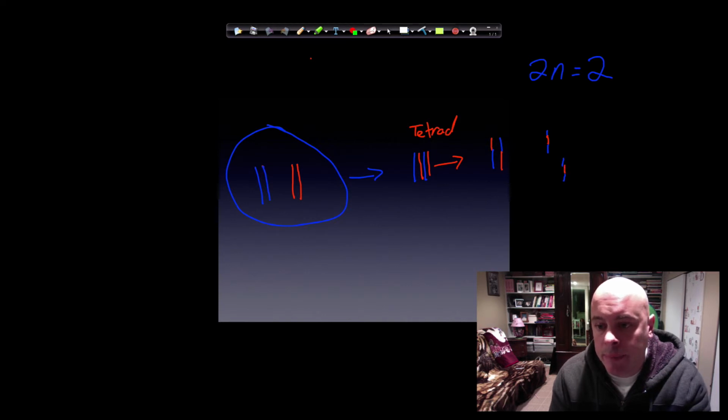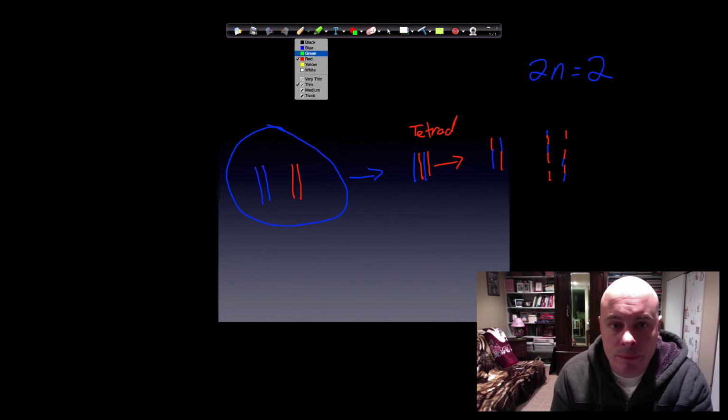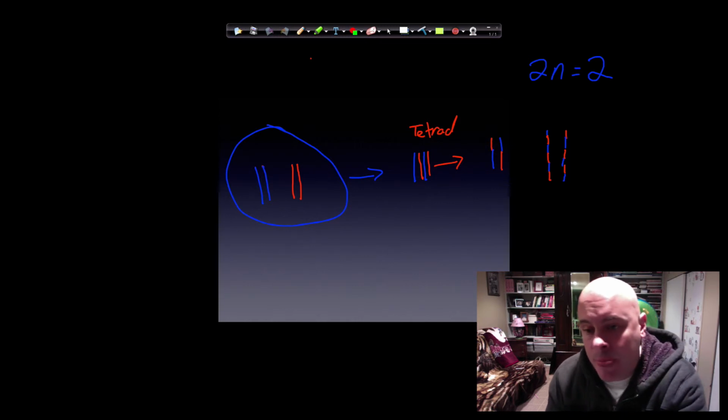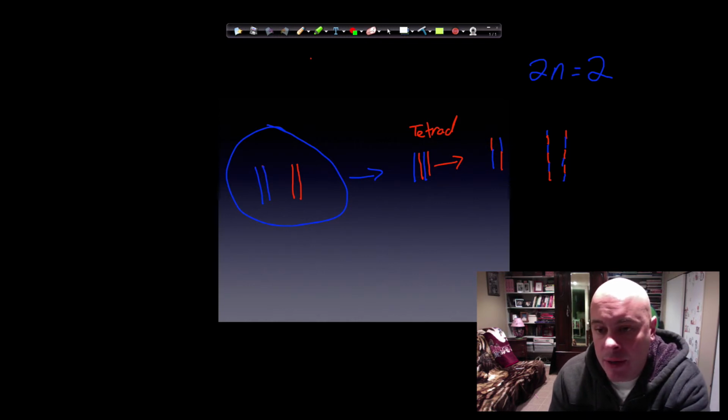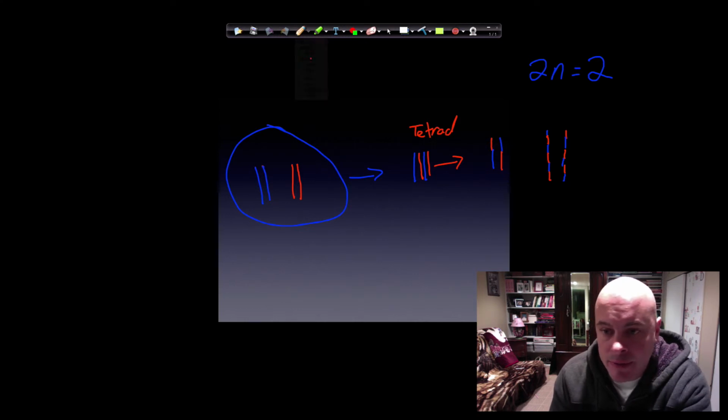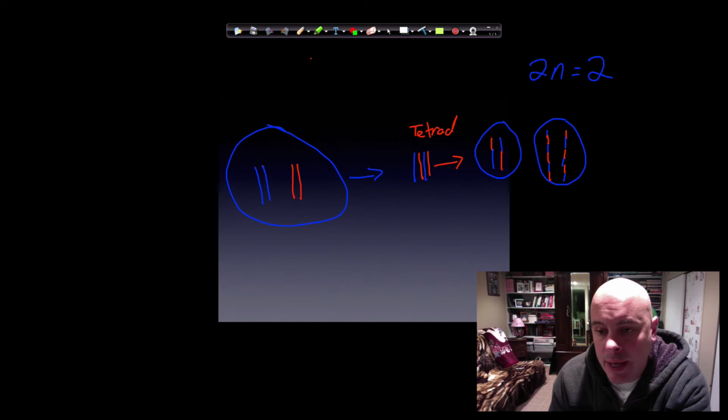So what happened here? Making it a little complicated. But now we started off here, and then we had a division, and now we have 2 cells. And what happened to the genetic information here?